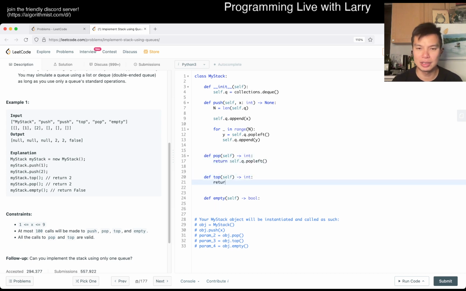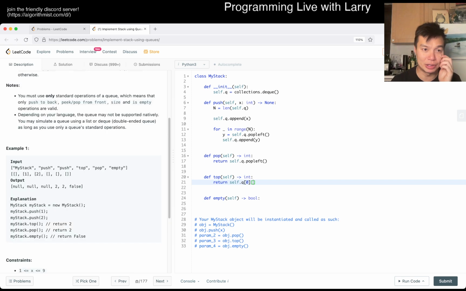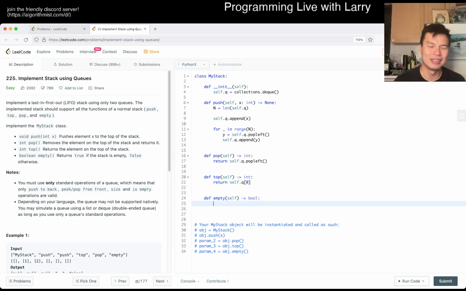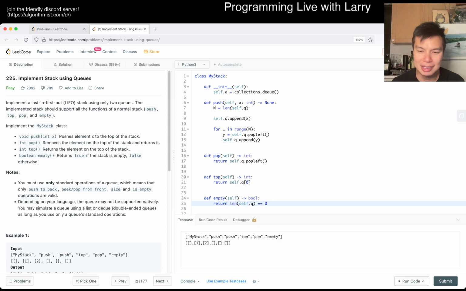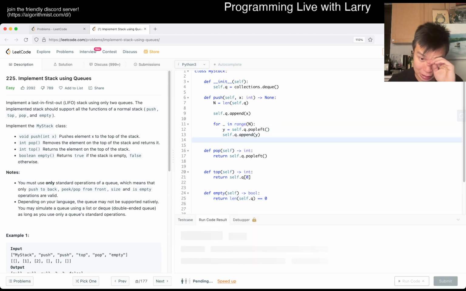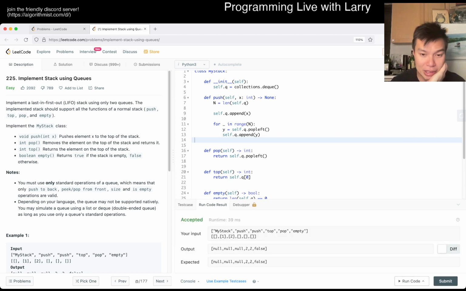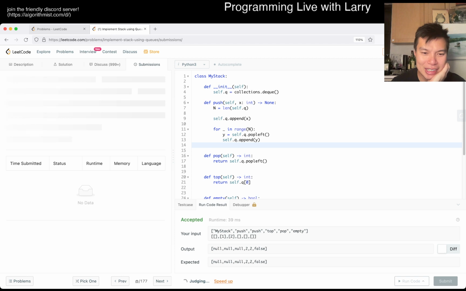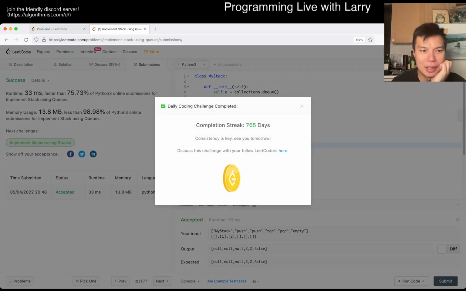Top is return self.q[0]. I don't know if I'm supposed to handle it if this is empty, maybe for an exception. This throws an exception, but in theory, you're supposed to recast the exception in a more understandable way, but whatever. It's fine for now. All right, let's see. This should be right, I think, other than maybe off by 1, which is possible. Let's give it a minute. I should probably test more cases because it's very typoable. But yeah, 765 days. So yay.